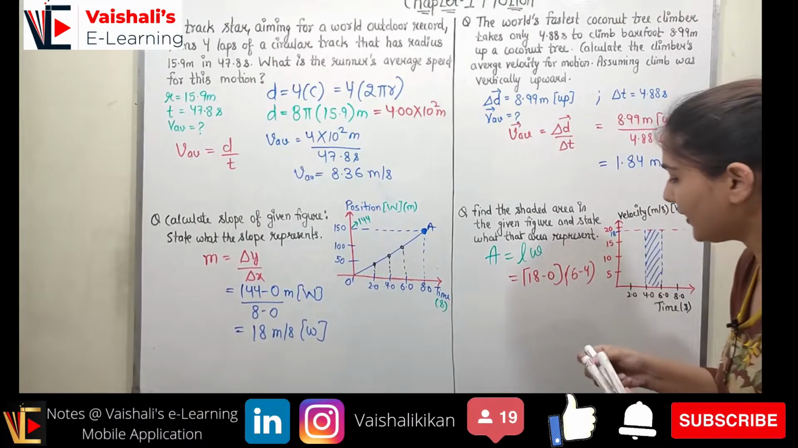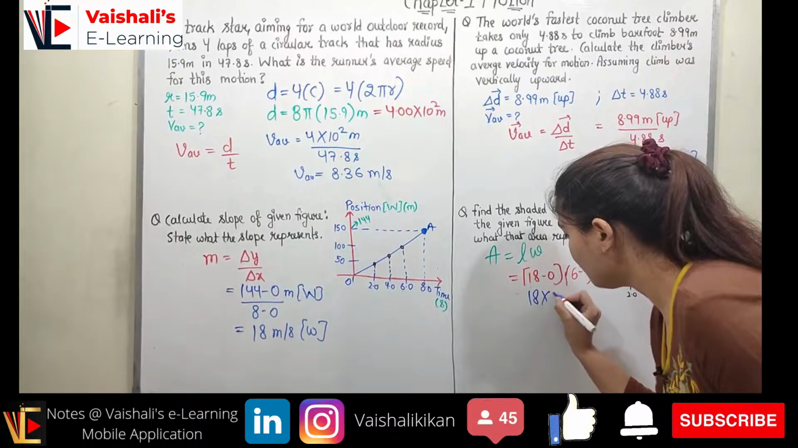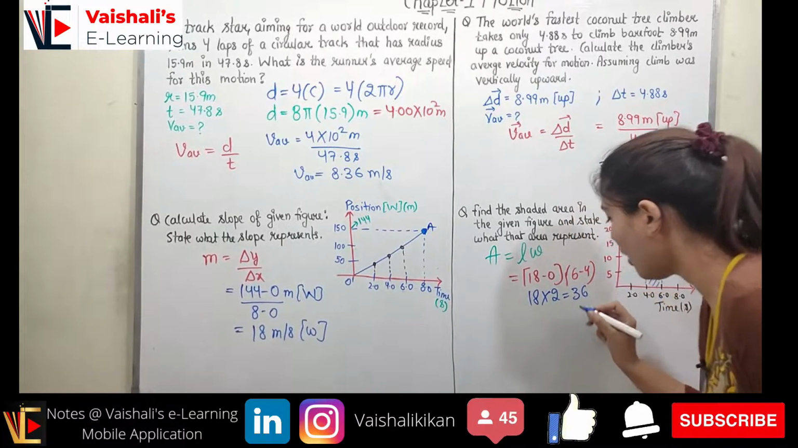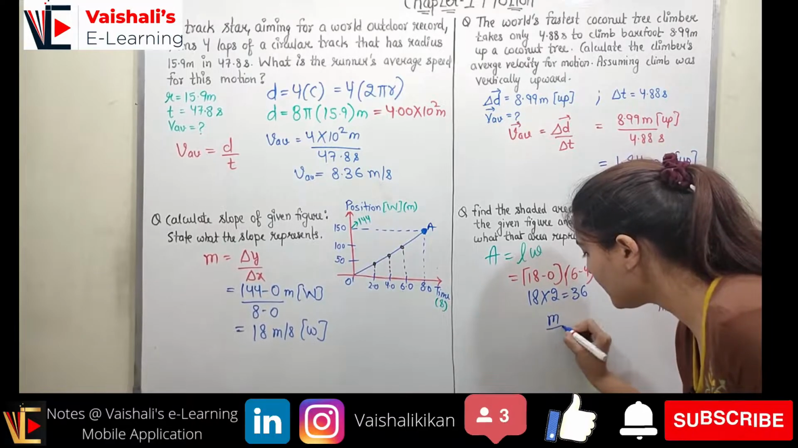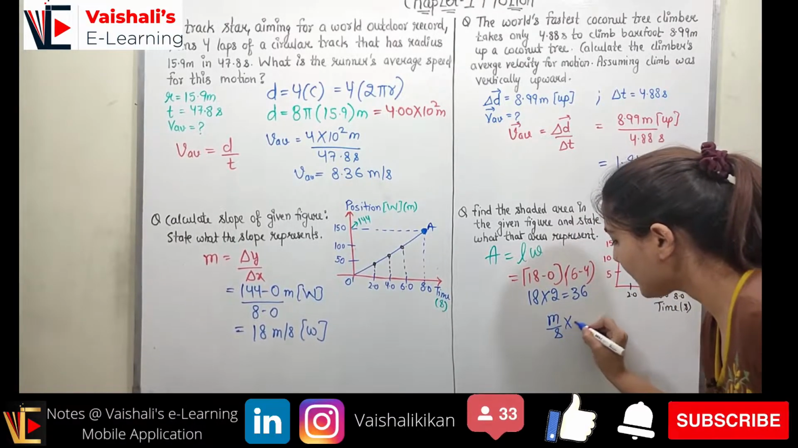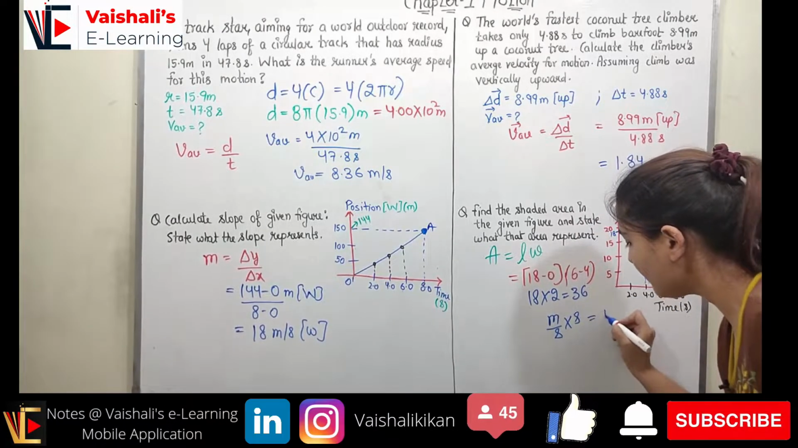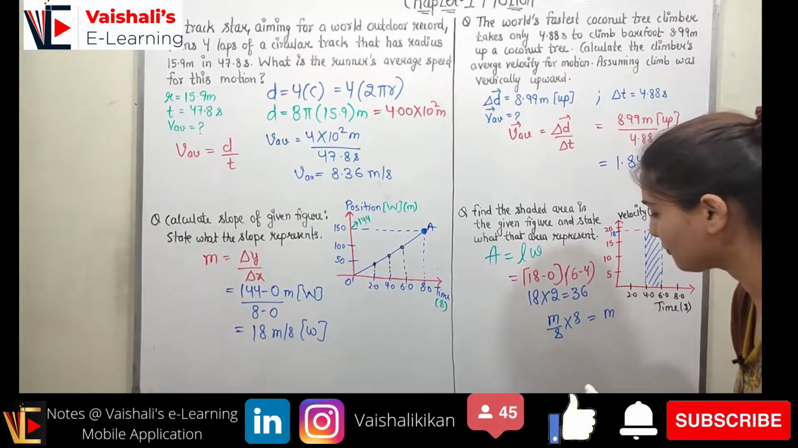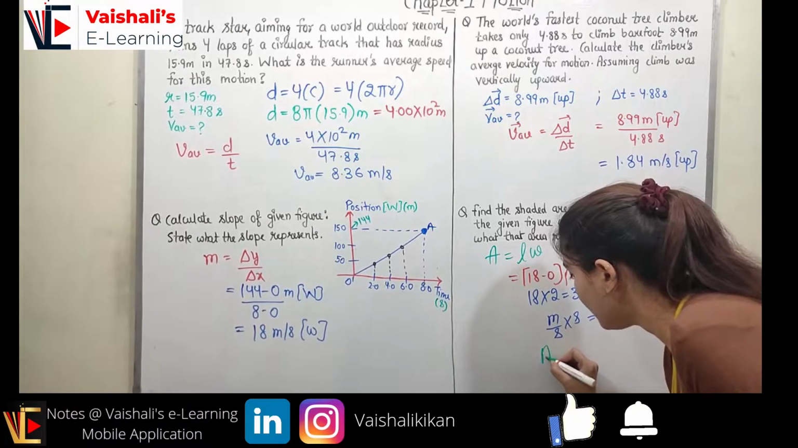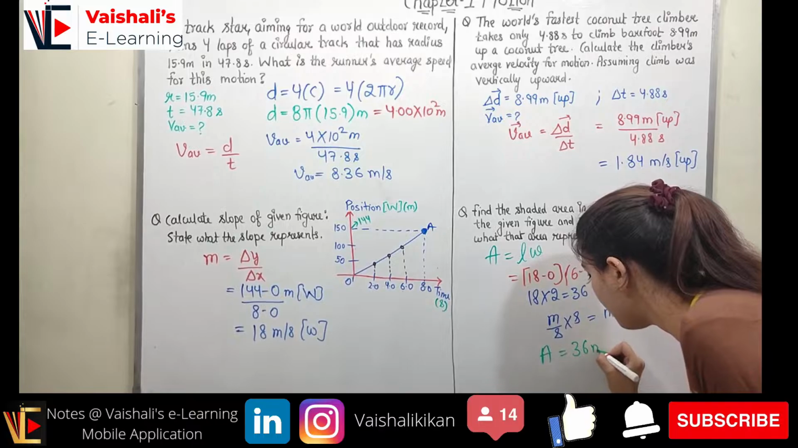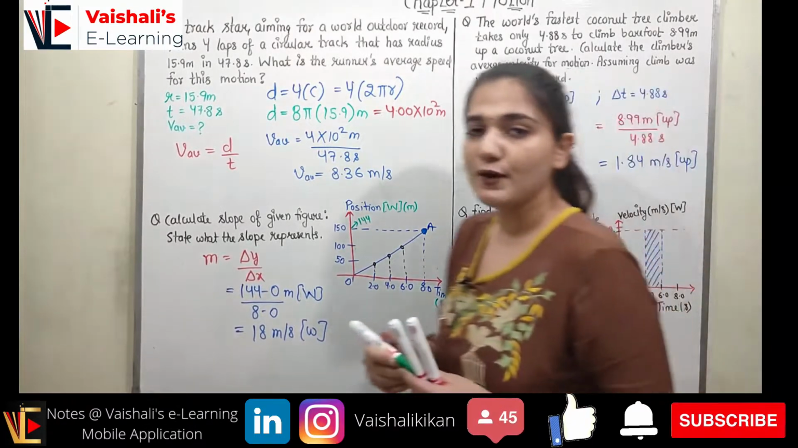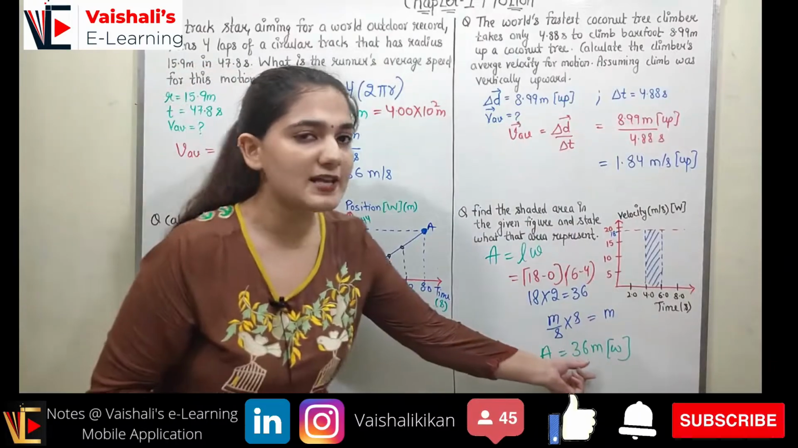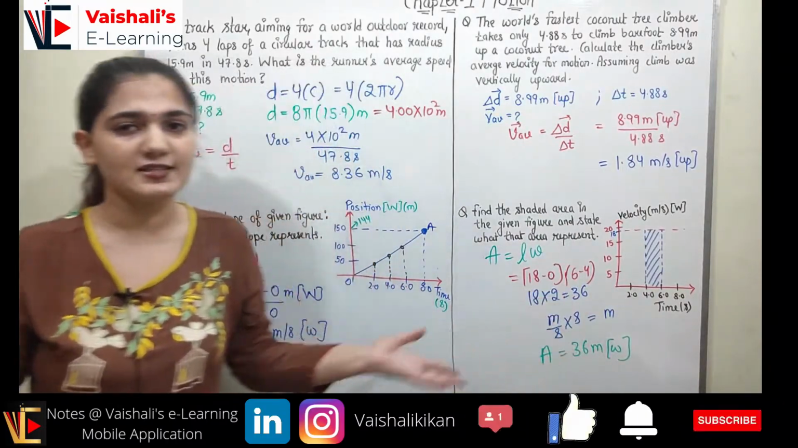So it is 18 into 2, which is 36. So I have to now calculate the unit. So this was in meter per second, time is in second. So now we have in meter output. So output is, area is 36 meter, and what is the direction? The direction is west. So area is giving me the displacement. You can see from the unit it is displacement.